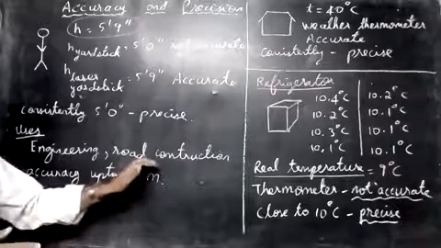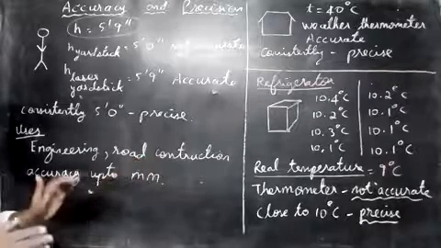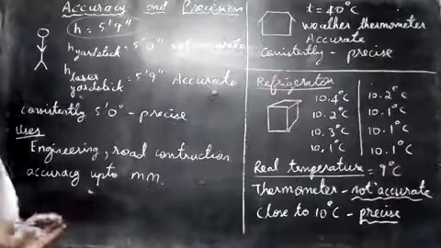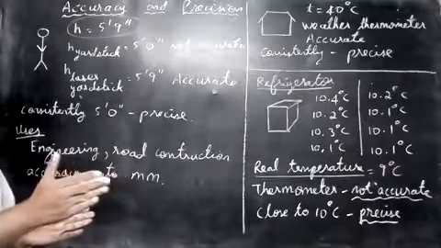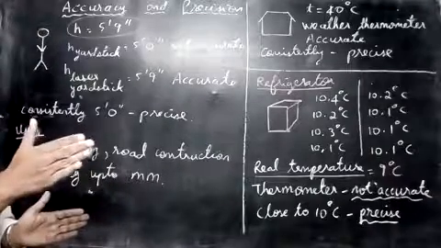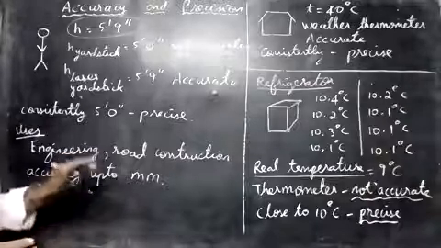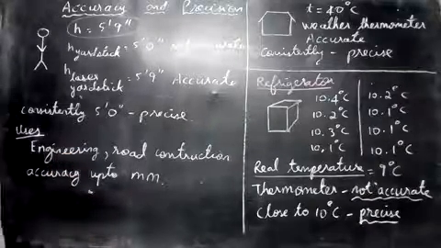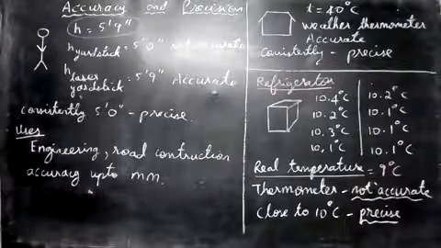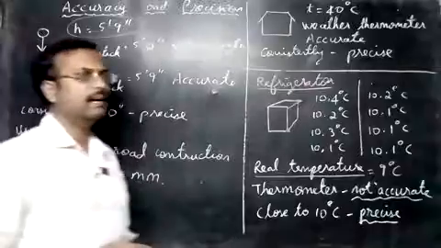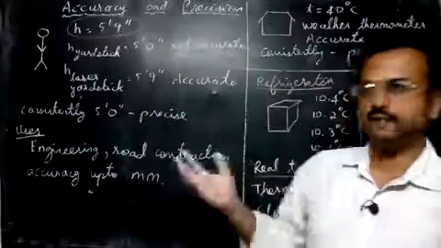Or in road construction, accuracy is necessary up to millimeters also. If it is slightly wrong, the road will curve and may go wrong. So accuracy is very important. We must always strive to be accurate. We must get the most accurate answer. That is our aim here, in physics.